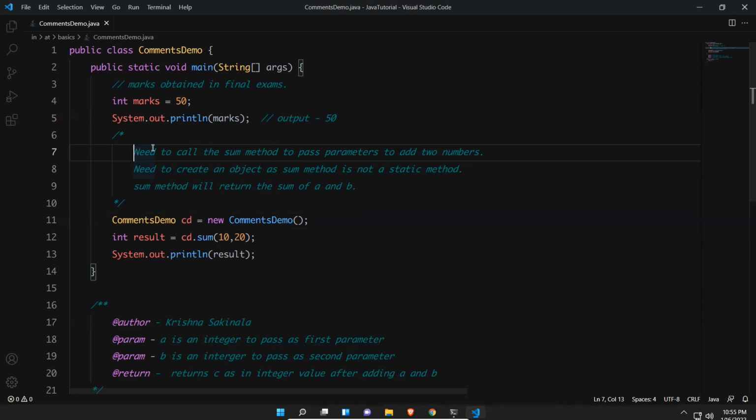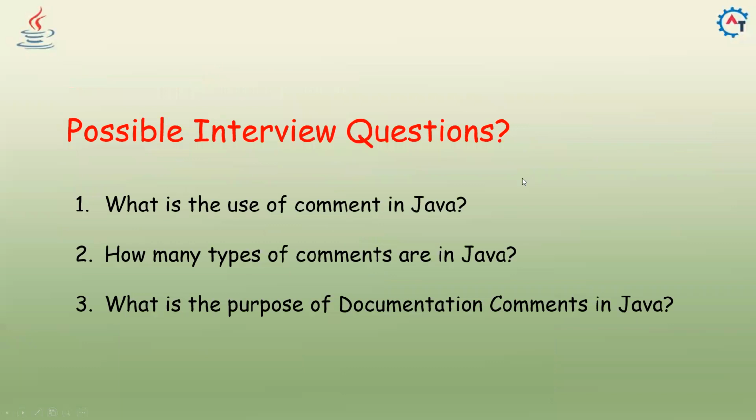And what could be the possible interview questions from this? What is the use of comments in Java? How many types of comments are available? What is the purpose of documentation comments in Java? These kinds of questions you may face.